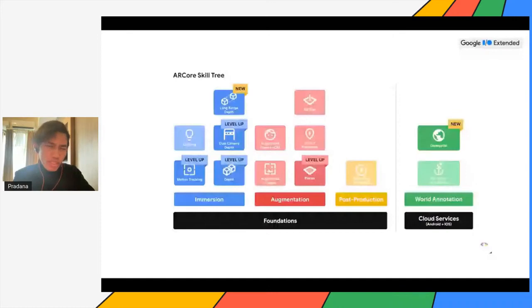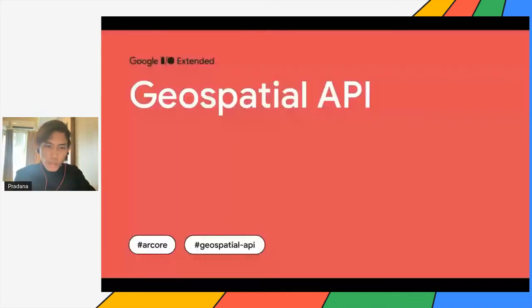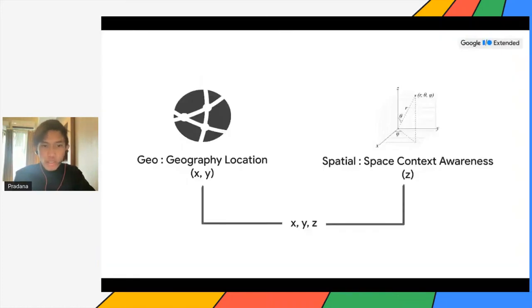So what is Geospatial API? As you can see from the name, geospatial: geo means geography location, which has x and y points, and spatial is space context awareness, which has z points. When we combine those words, it means that we get a context of space awareness in terms of location. So it's not just x and y, but also z.